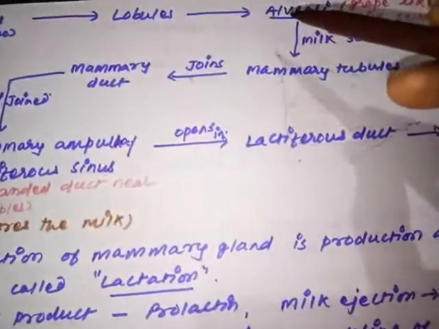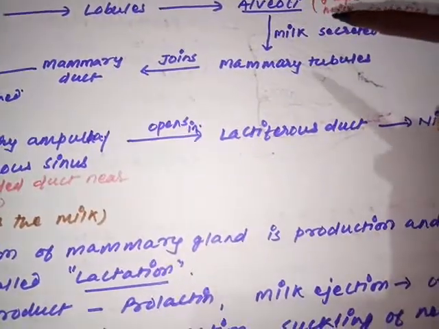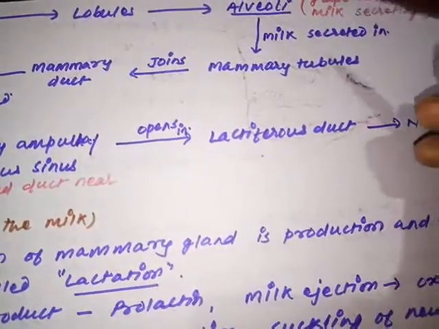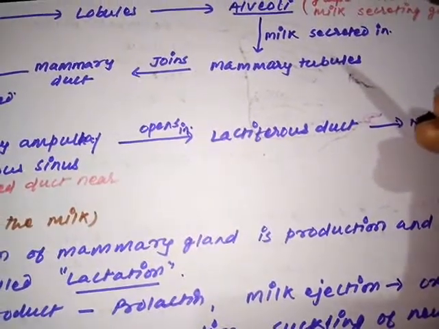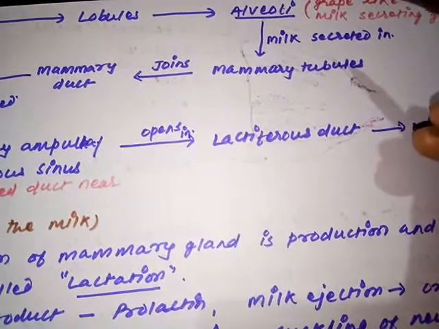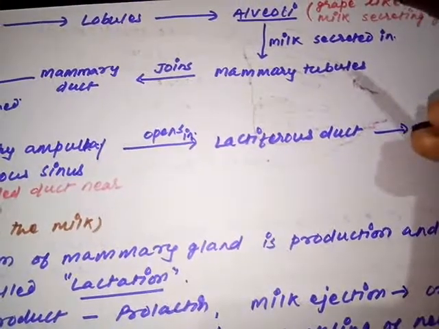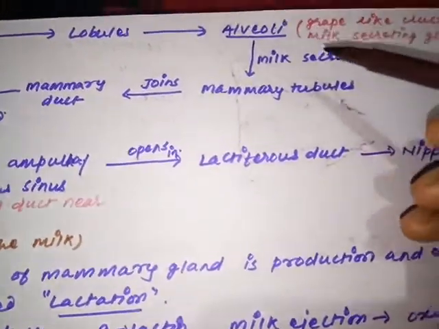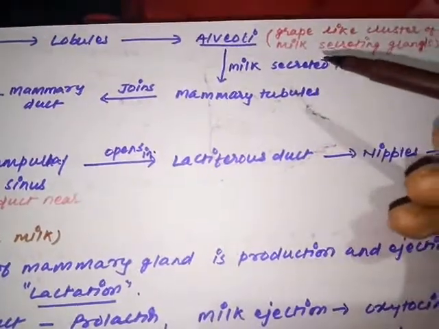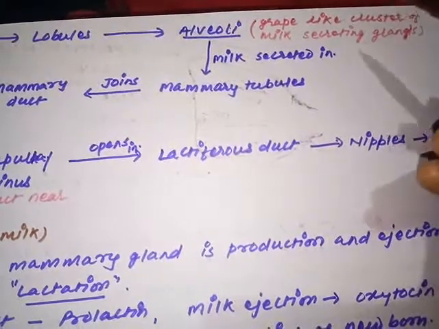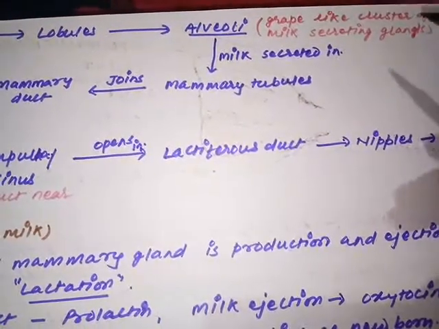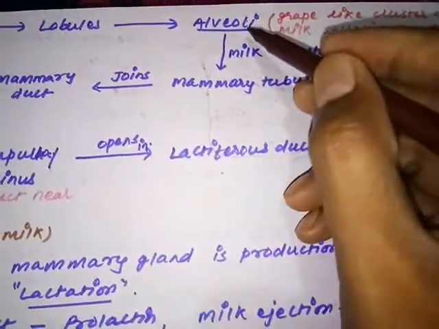Now each and every lobule has many small cells like a cluster of grapes. If you remember, we have seen such clusters in the structure of the lungs also, and those clusters are called alveolus. So here also we are observing the same type of cell. In each lobule we have a grape-like cluster of cells. Some cells are arranged in the form of a cluster, and these cells are called alveoli.